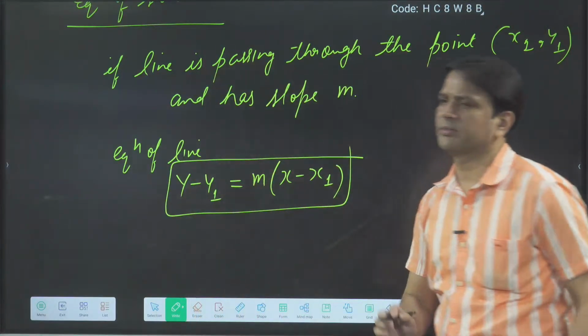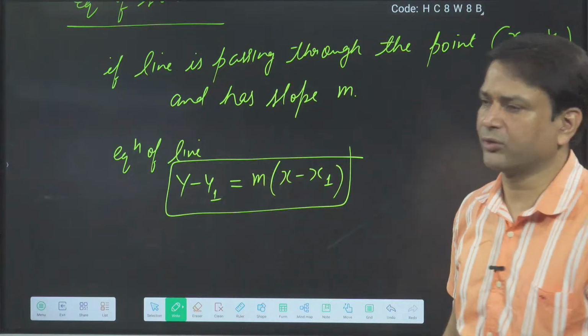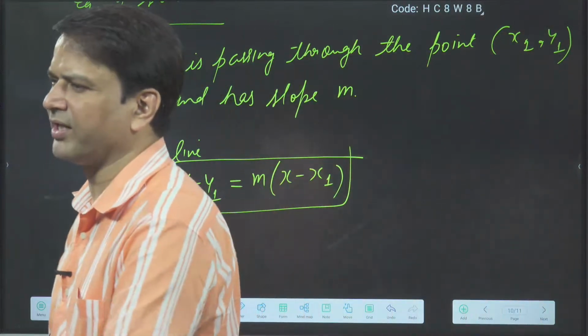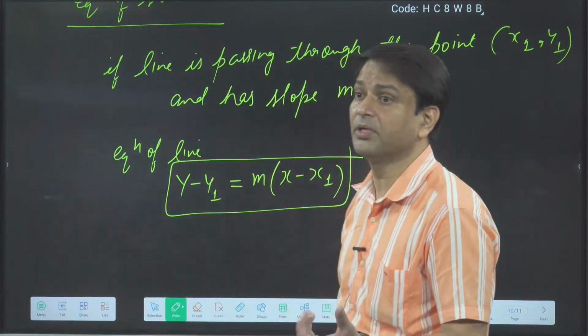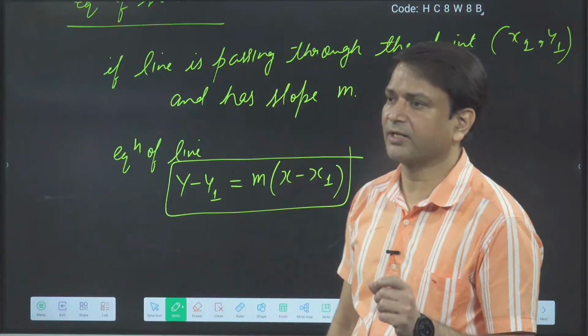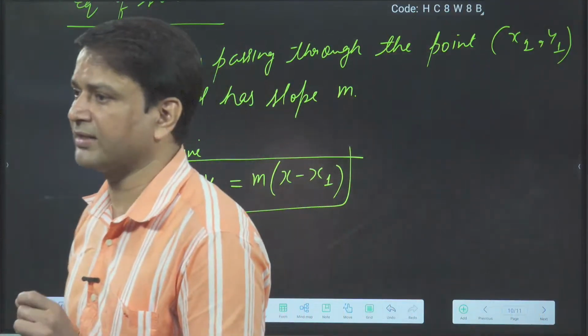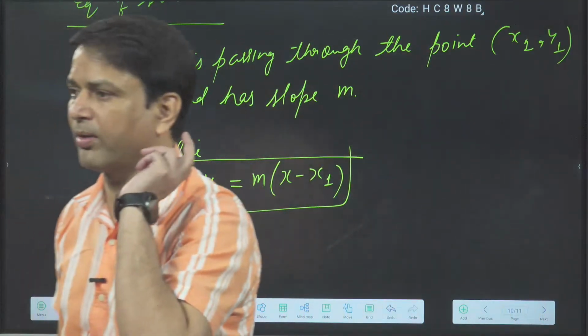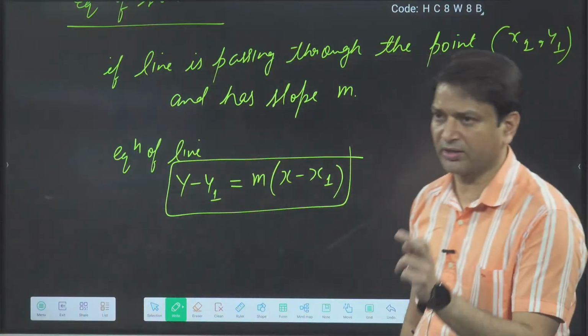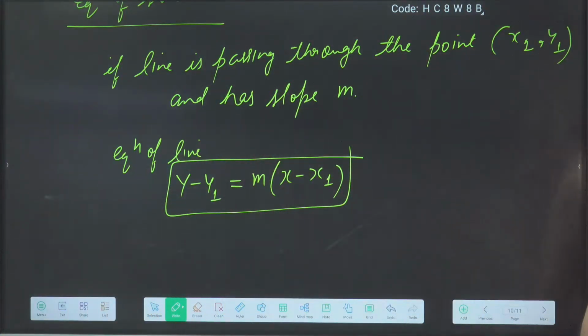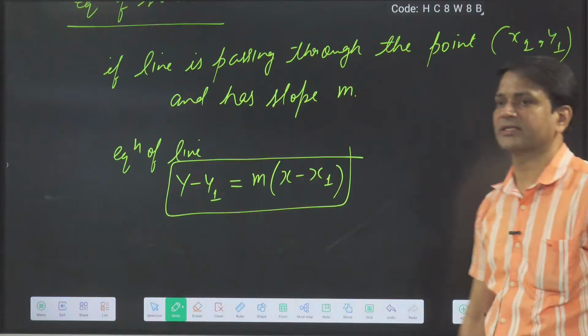For problems in motion in 1D, we need this equation of a straight line, and this type of problem may come. So what is the equation of a straight line passing through the point x1, y1 and having slope m? You have to remember this equation: y minus y1 is equal to m into x minus x1.